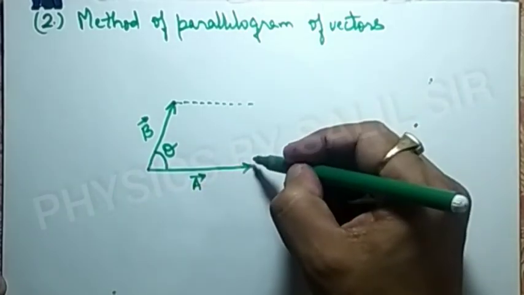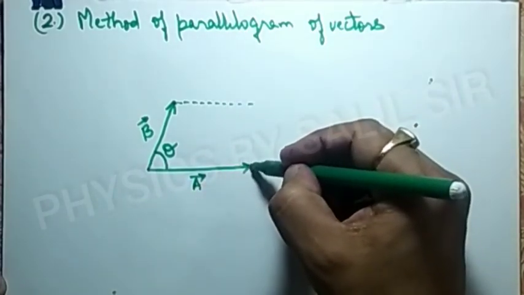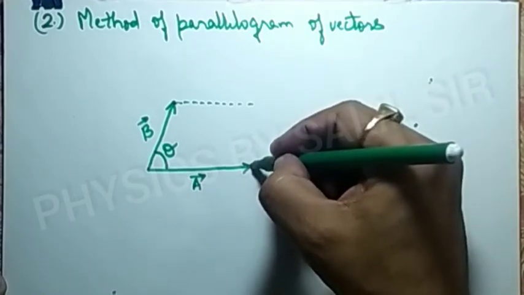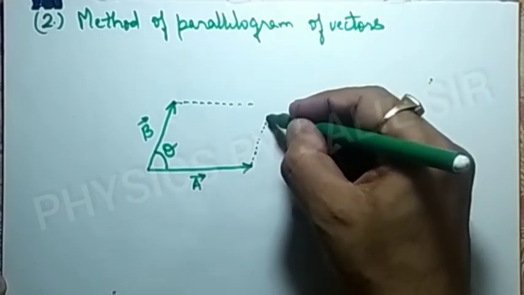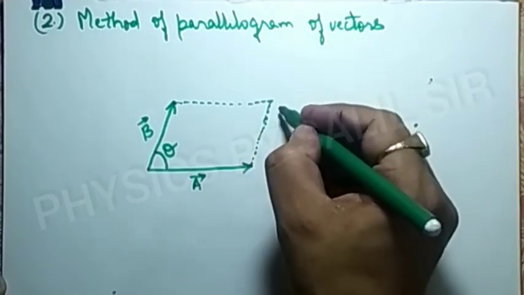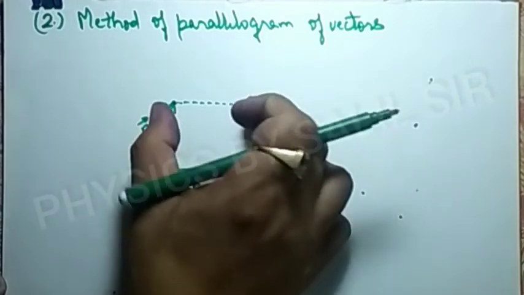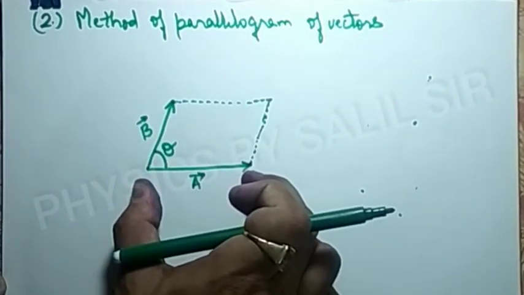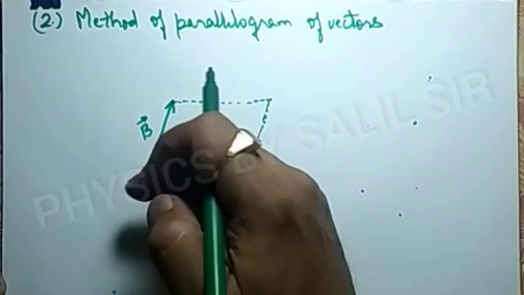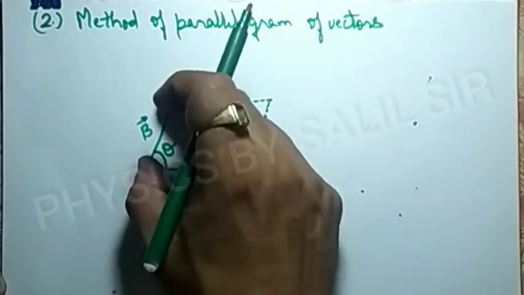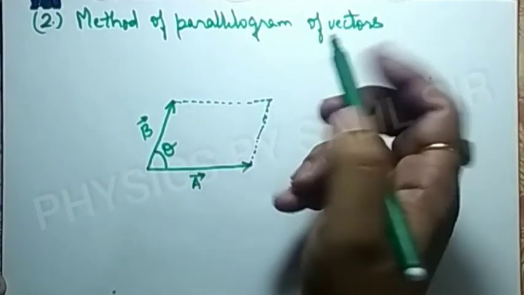For this, you know that opposite sides of the parallelogram are parallel to each other. So when we draw the parallelogram, it will come like this, meaning this dotted line will be parallel to the direction of vector a, and similarly this line parallel to vector b.